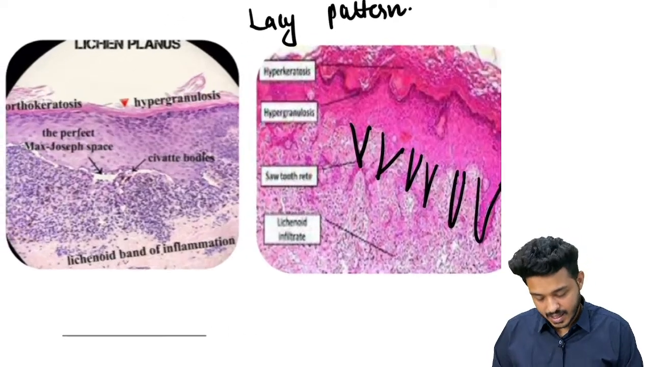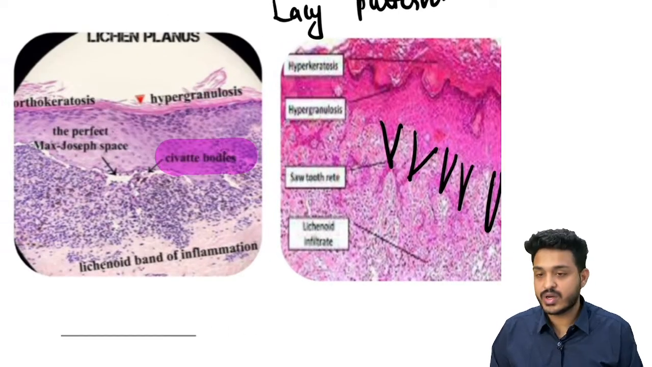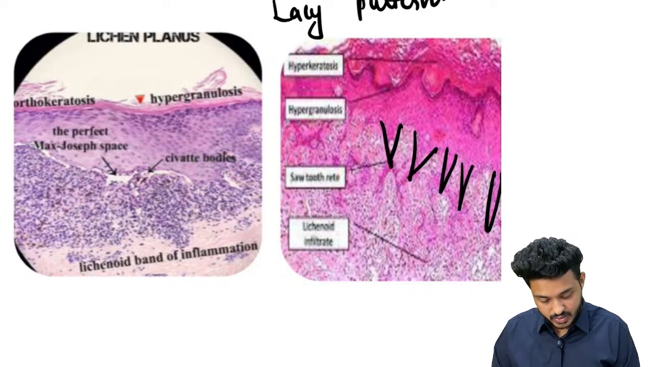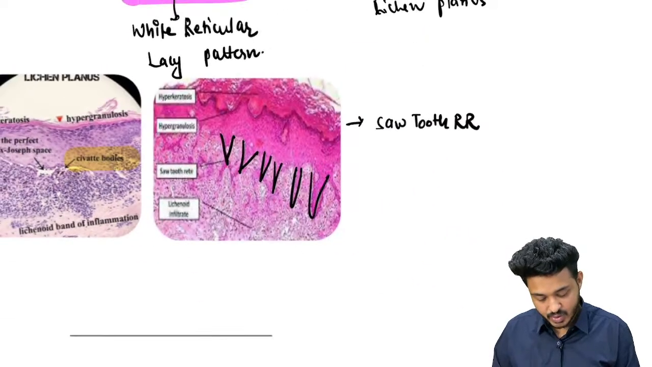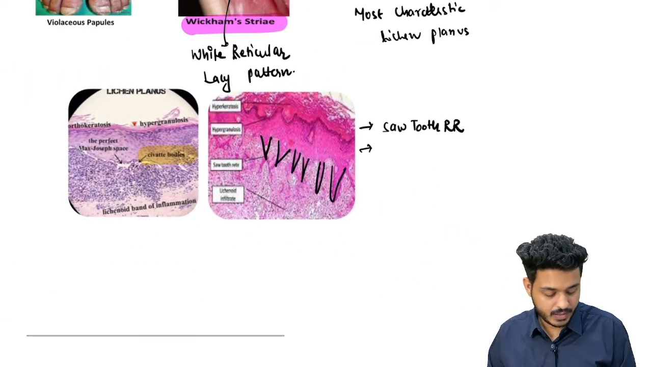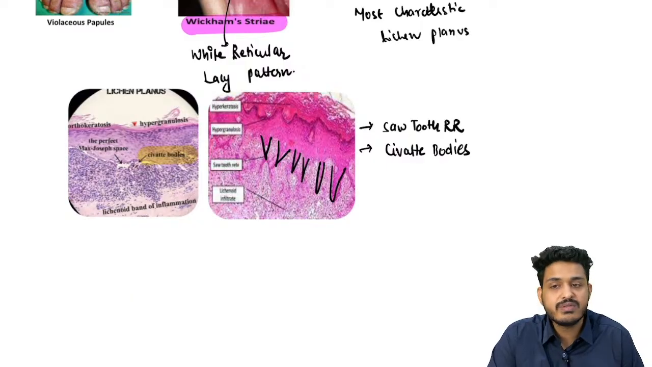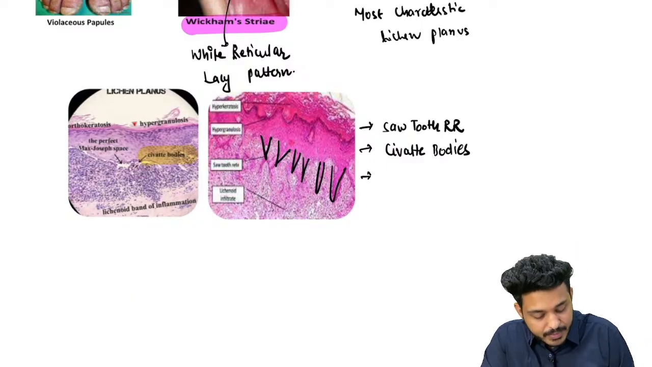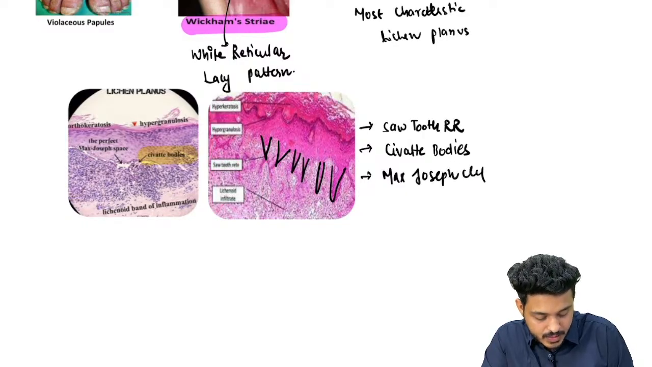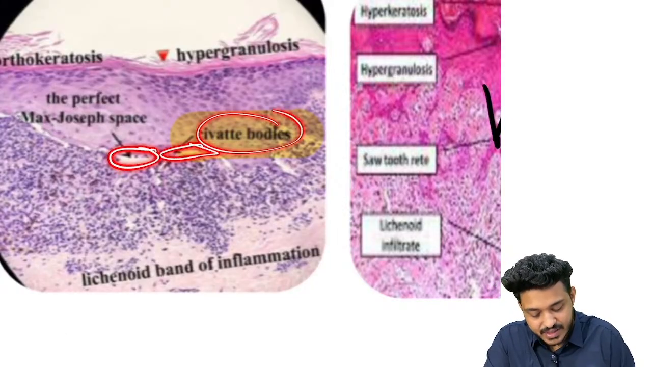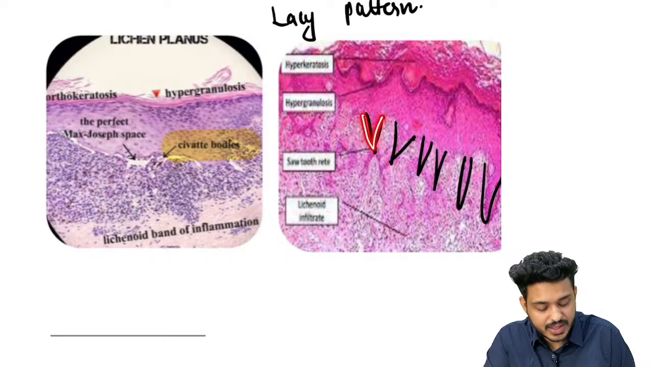Sawtooth rete ridges. Another finding is civatte bodies. Don't forget this name. Civatte bodies have been asked previously in your last exam, right? In the question, they have written civatte bodies are a feature of. This is a histopathological identification feature of lichen planus, right? And you can also remember Max Joseph cleft. So this space is known as Max Joseph cleft, this body is known as civatte bodies, and these are sawtooth rete ridges.